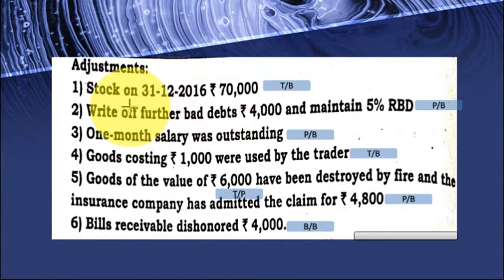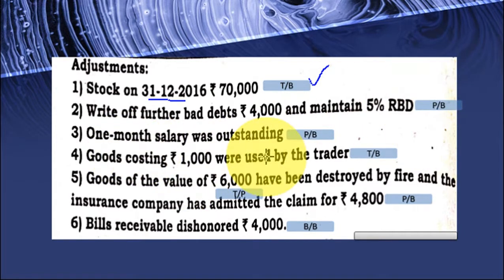Adjustments we'll see. Stock on 31st 12 2016, 70,000. So this is the closing stock. So closing stock will appear in the trial balance as well as balance sheet. Rate of further bad debts, rupees 4,000. So 4,000 two times. I told you all the adjustments, it should appear two times. Bad debts 4,000. So once it will appear in the profit and loss account, bad debts we have to add, and from the debtors we have to deduct in the balance sheet. So RBD, reserve for bad debts, profit and loss account, balance sheet.